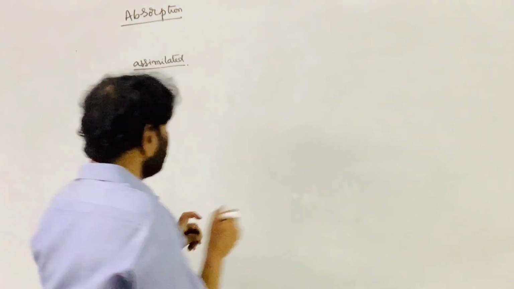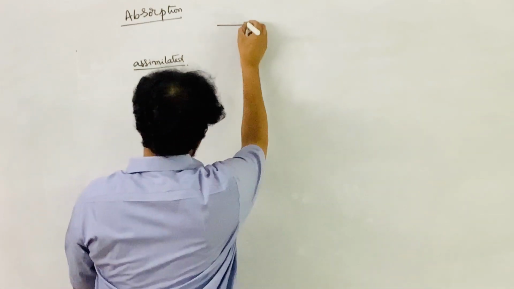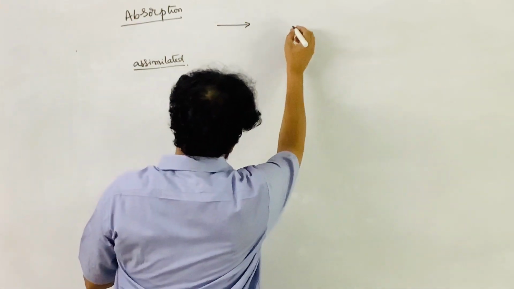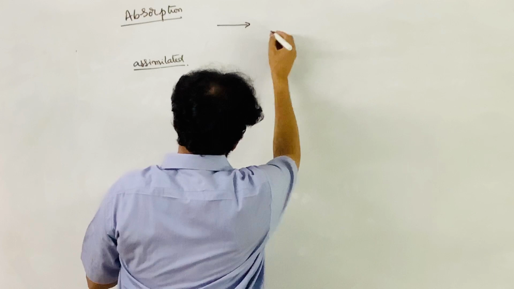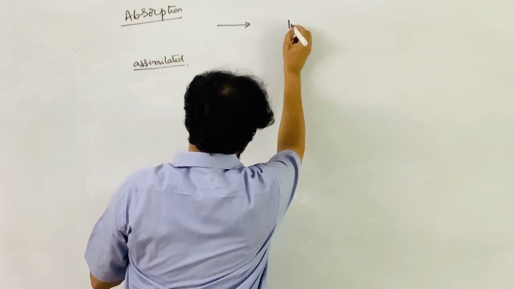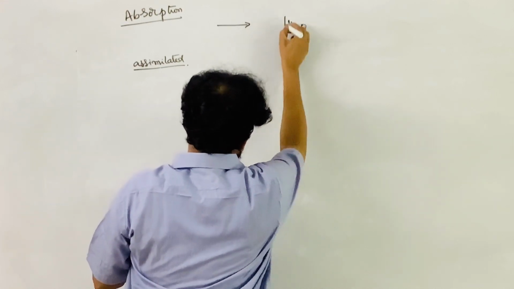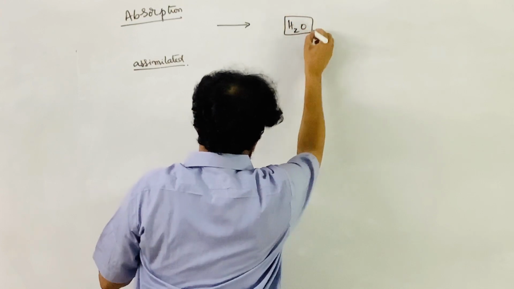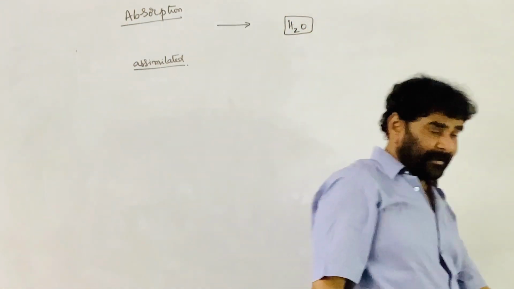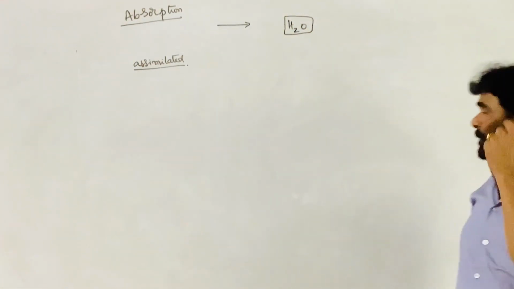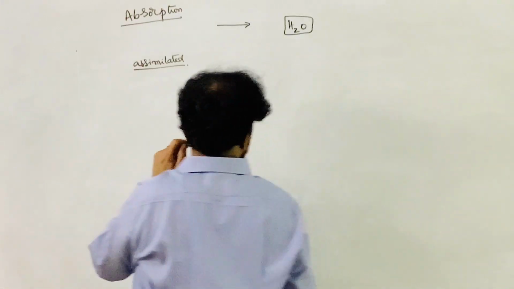See, for example, take adsorption, where it is taking place. Take H2O, water vapor. Whether it shows an adsorption phenomenon or an absorption phenomenon depends on the material.